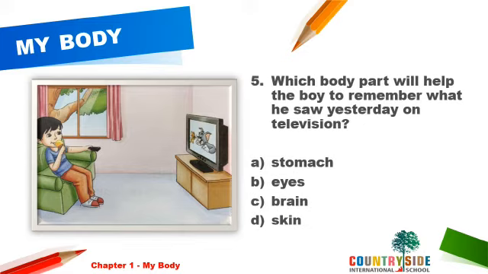Number 5. Which body part will help the boy to remember what he saw yesterday on television? Now, we learnt about it. Which body parts help us to remember things? Is it stomach, eyes, brain or skin? Yes, you guessed it right. It's the brain which helps us to think and remember things.